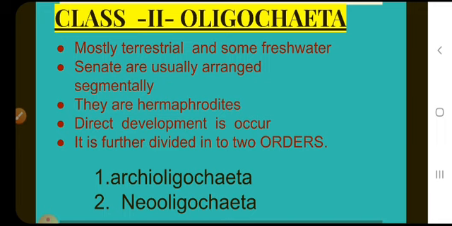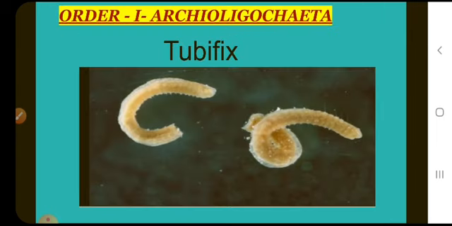This class is divided into two orders, Archaeoligochaeta and Neo-Oligochaeta. First is the order Archaeoligochaeta. The best example is Tubifex.